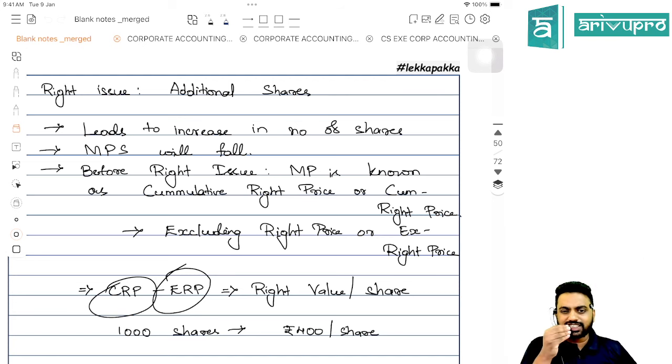Okay. Yes, this is all about the right issue. Not much. Theoretically, you should be very careful. Anyhow, you are going to learn this theory-wise in your law also. Hope so much is clear.